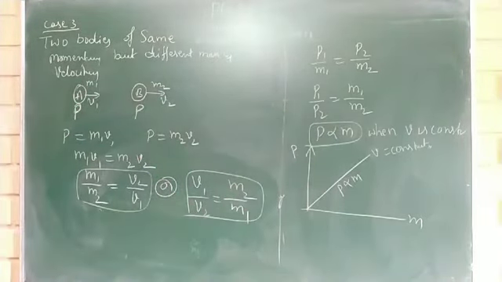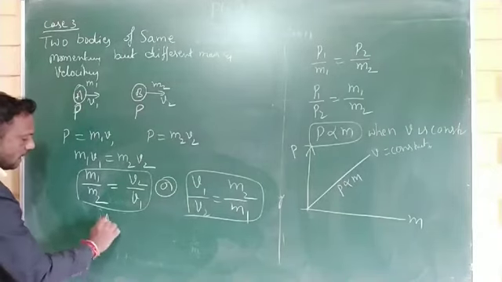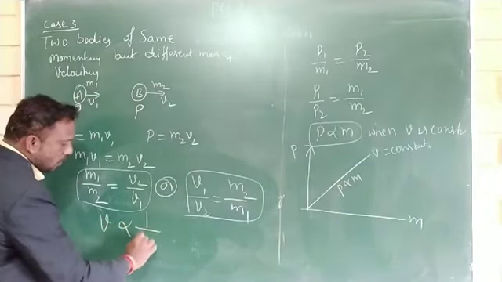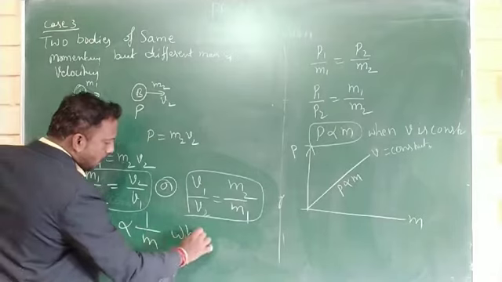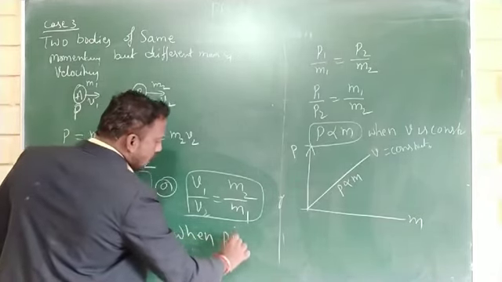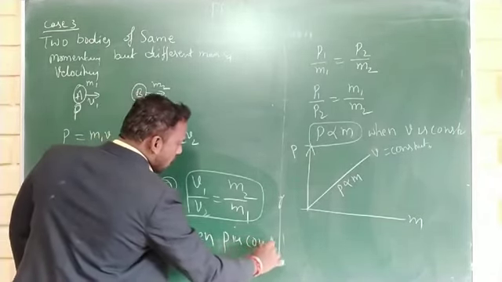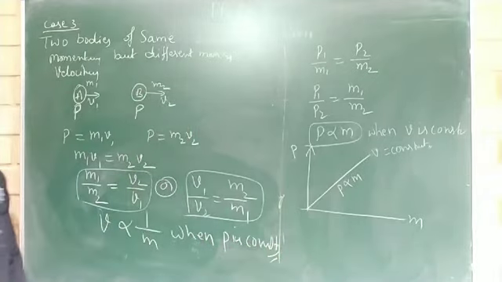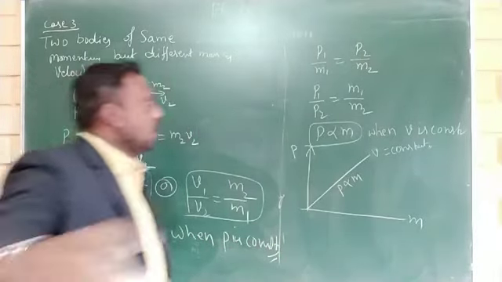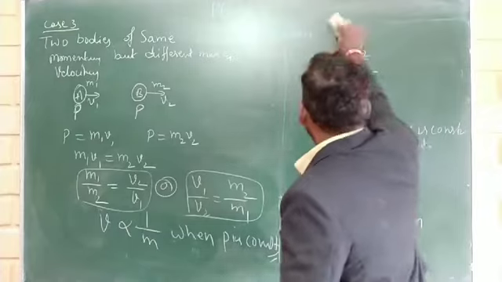From these equations, we can write V is inversely proportional to M when momentum is constant, and P is constant. Okay.